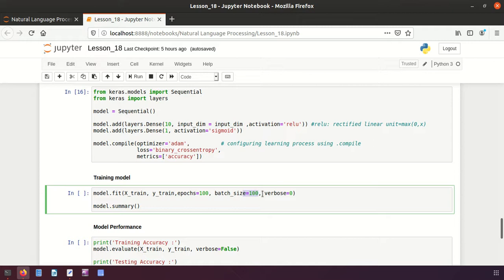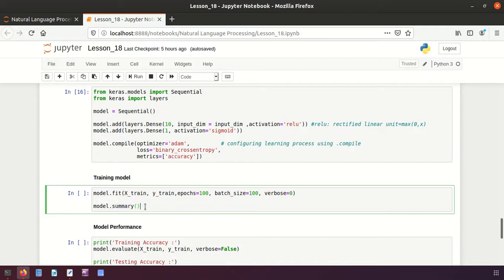And then we have verbose. It is taking two values, either 0 or 1, or we can say true and false. If it is true, it will display an animated progress in the form of a line. If it is 0, it will not show that. I will show you both how it is working. Let me execute. Then we have here the summary.